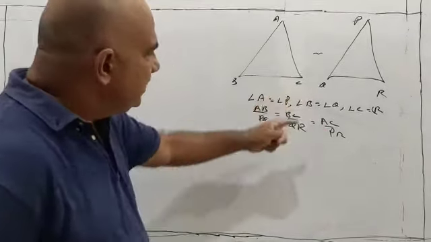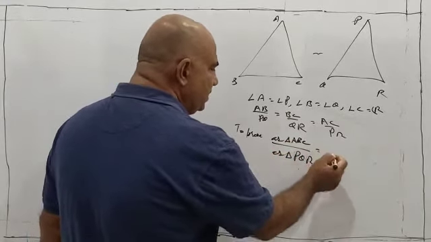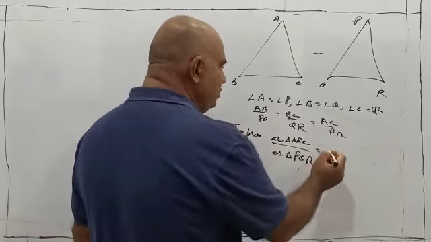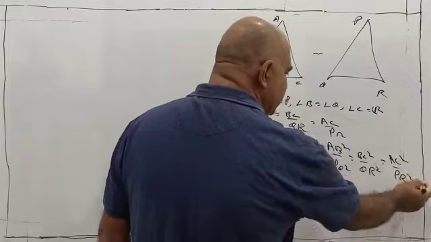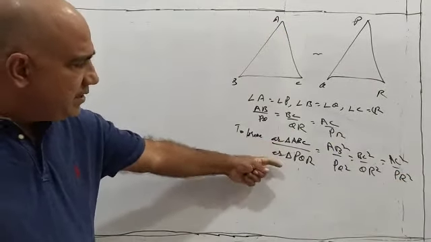Now we will see what we need to prove. To prove is that area of triangle ABC divided by area of triangle PQR is equal to AB square upon PQ square, is equal to BC square upon QR square, or is equal to AC square upon PR square. The statement was that the ratio of the areas of two similar triangles is equal to the square of the ratio of their corresponding sides. This result has to be proved. So we will first try to find out the areas of these two triangles.